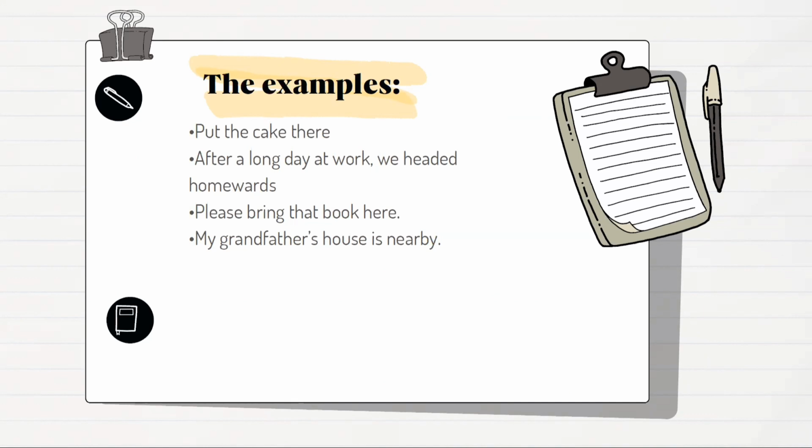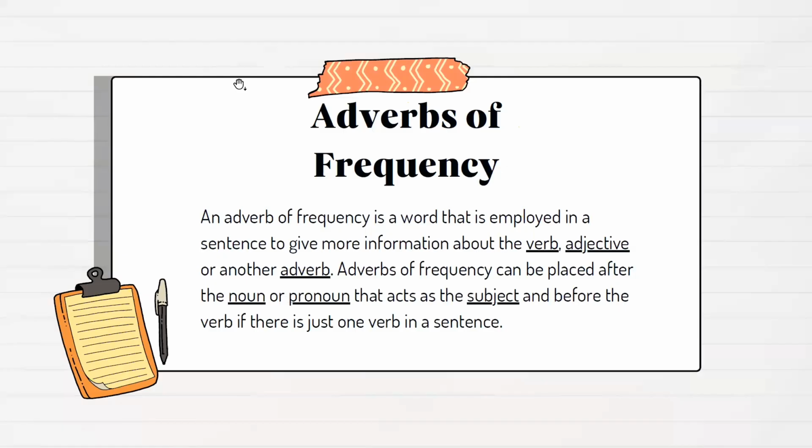The examples are italicized for easy identification. As in these examples, you will notice that some of the adverbs of place contain more than one word. Adverb of frequency. An adverb of frequency is a word that is employed in a sentence to give more information about the verb, adjective, or another adverb.